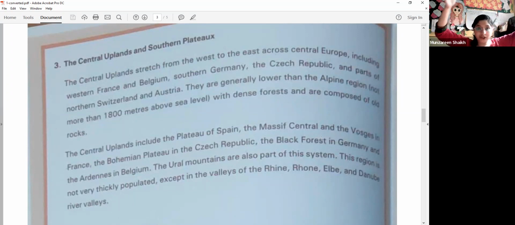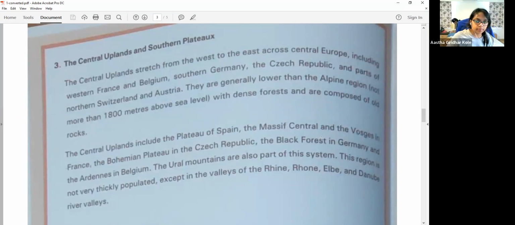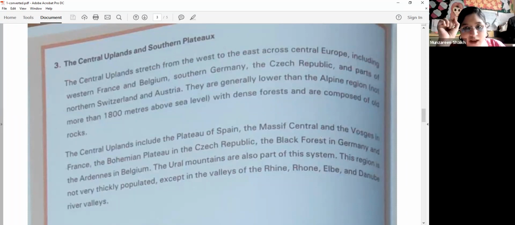Now we'll see the stretch of the Central Uplands. It stretches from the west to the east. So if it is stretching from the west to the east, automatically it is covering the central part also, including the central part of Europe. Including Western France. Now, which countries does it cross?